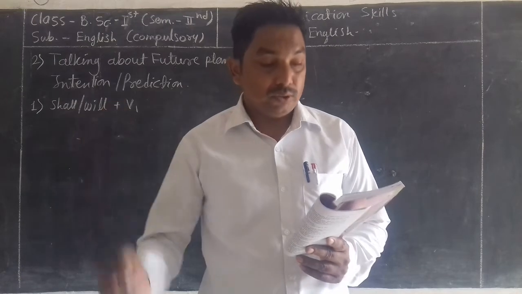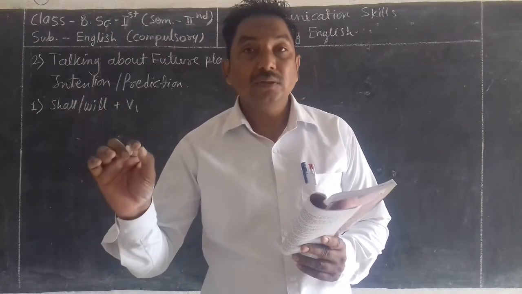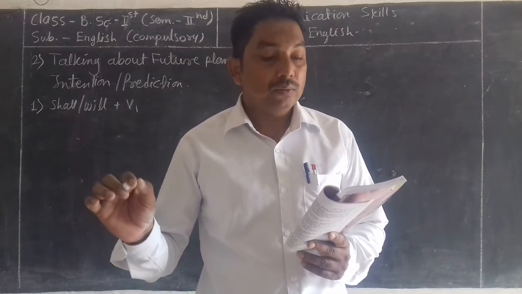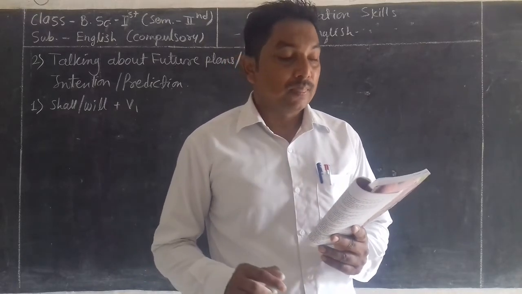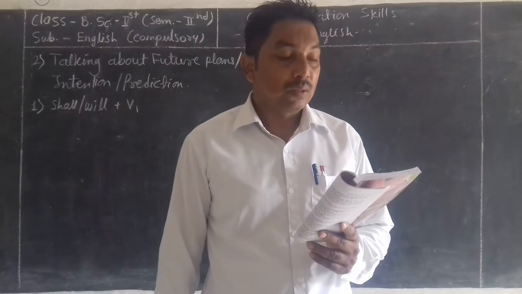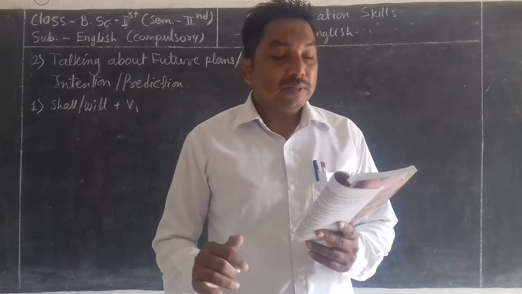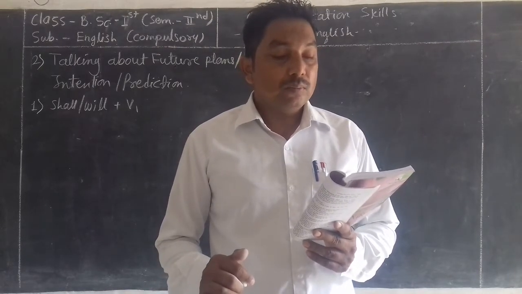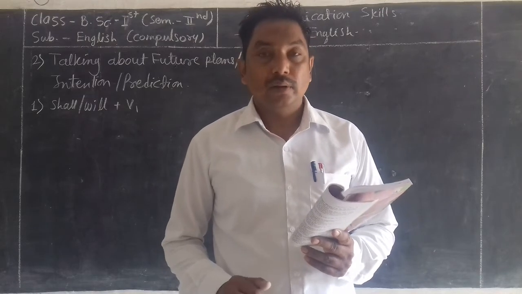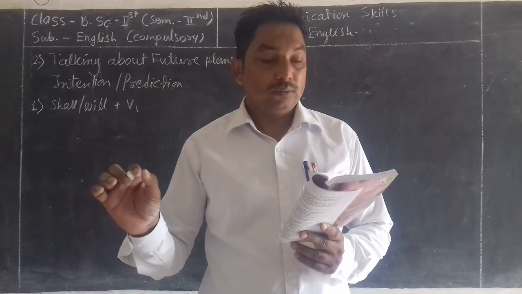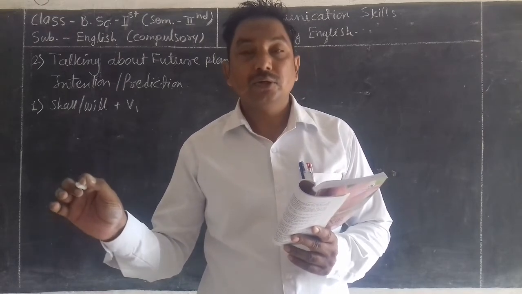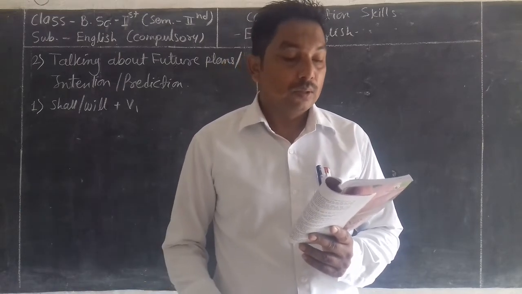Next, the president speaks at the Lal Bahadur Stadium tomorrow evening. It means the president is going to speak at the Lal Bahadur Stadium tomorrow.